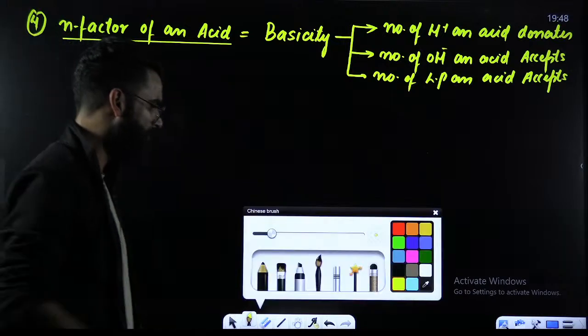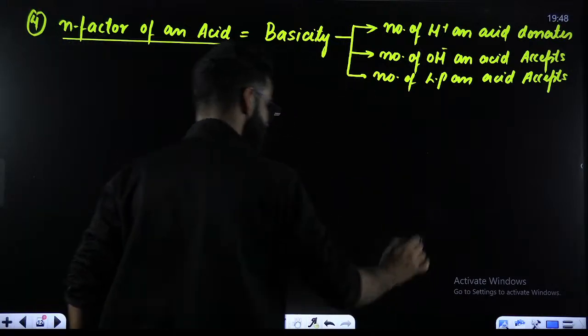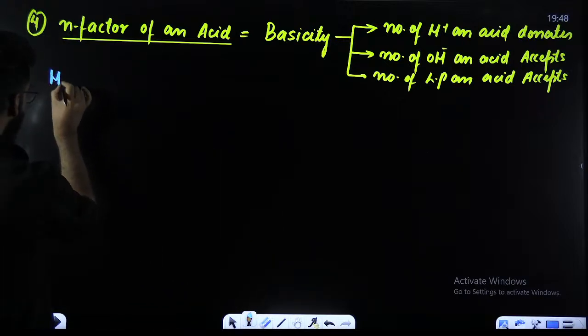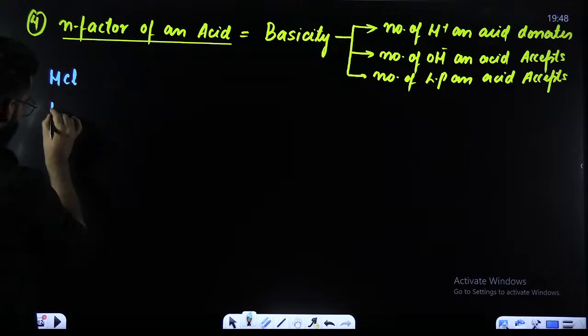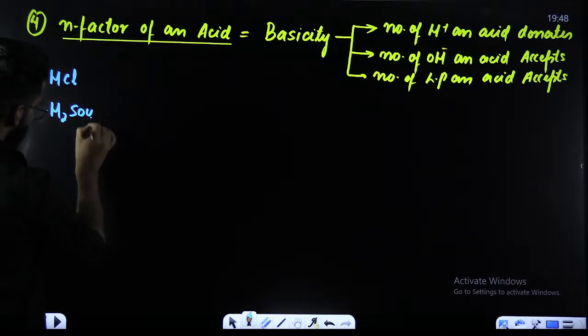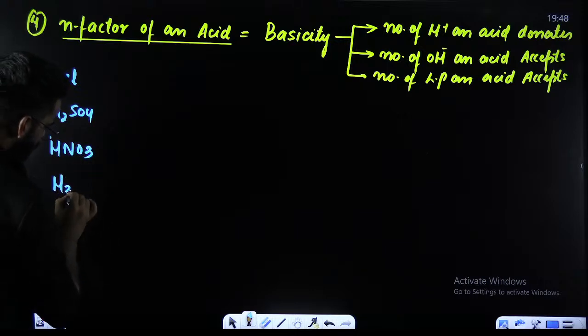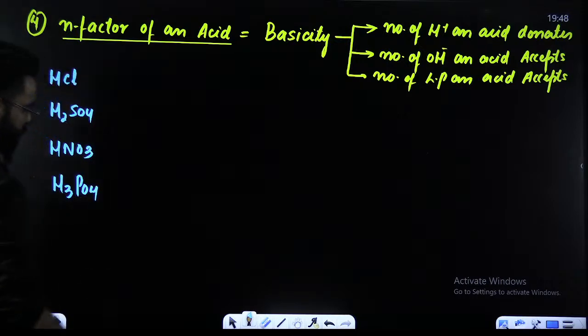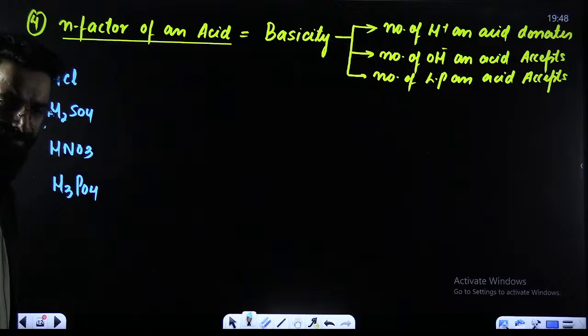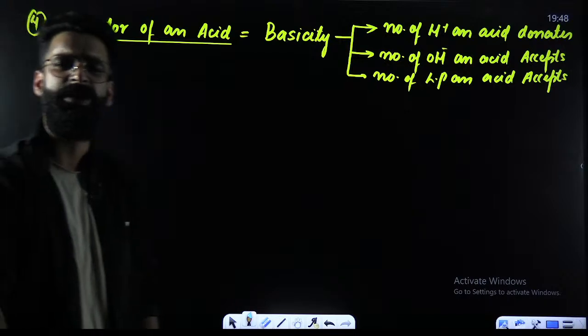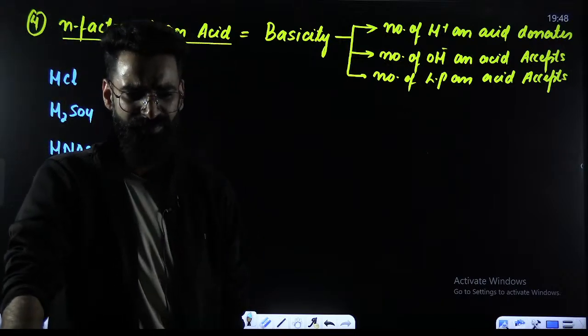Now, my dear students, what exactly is meant by all of this? Try to understand. I'm starting from the exact basic part. For example, I'm taking certain acids. Let's say HCl. Let's say you've got H2SO4. Let's say you've got HNO3. Let's say you've got H3PO4. These are some common acids which you have heard till now, right? For example, I want to calculate their equivalent masses. In order to get their equivalent masses, what do I need? I need their N factors.